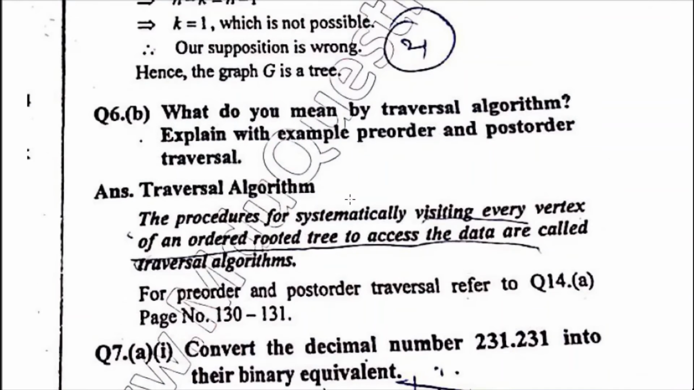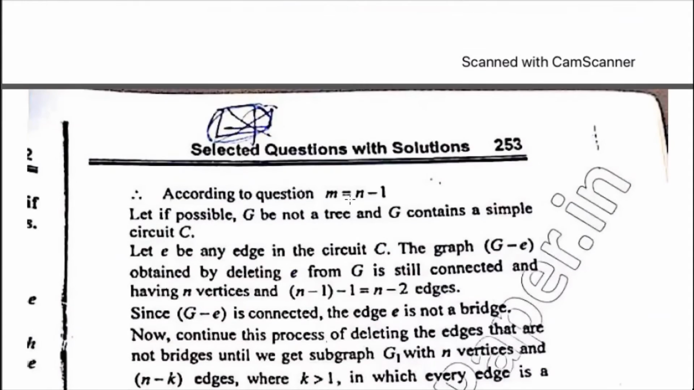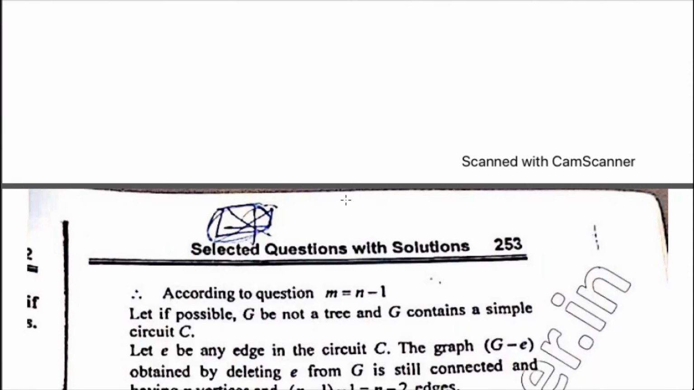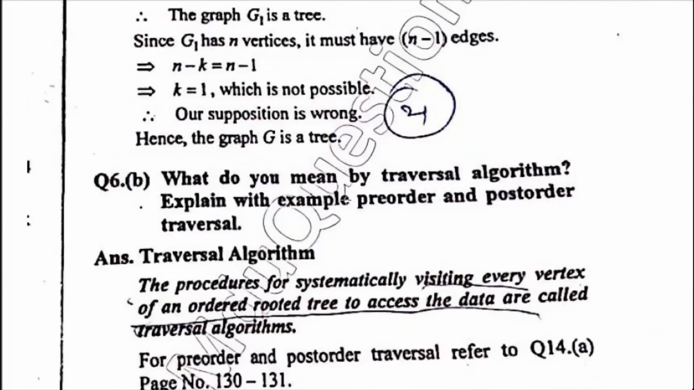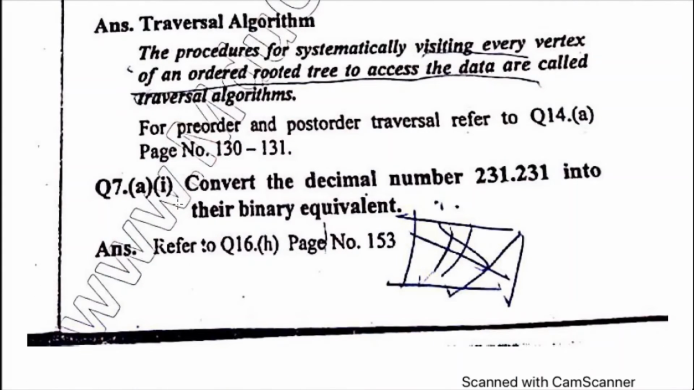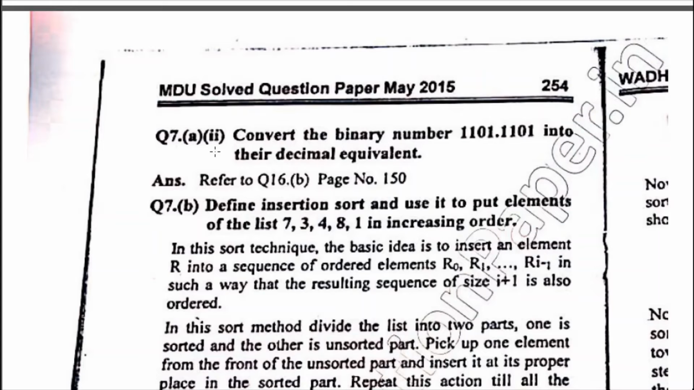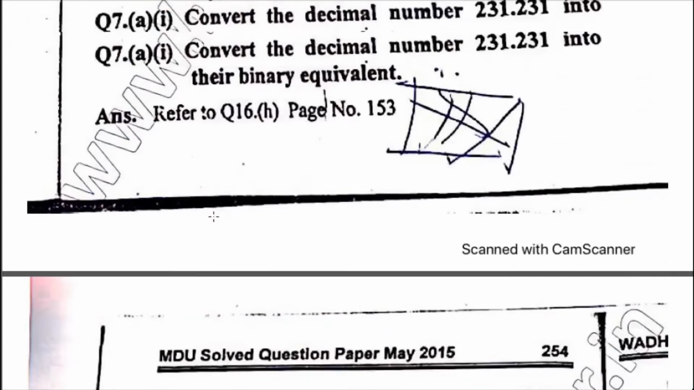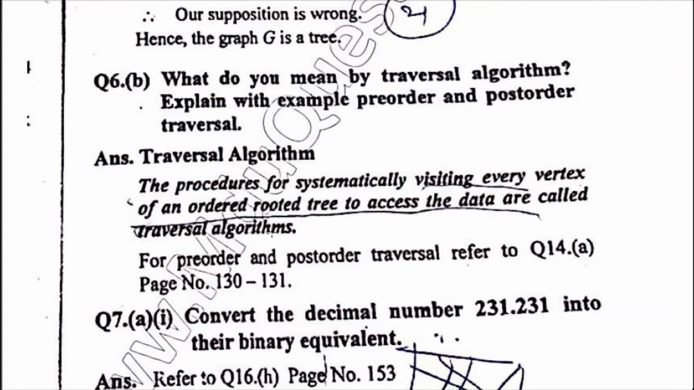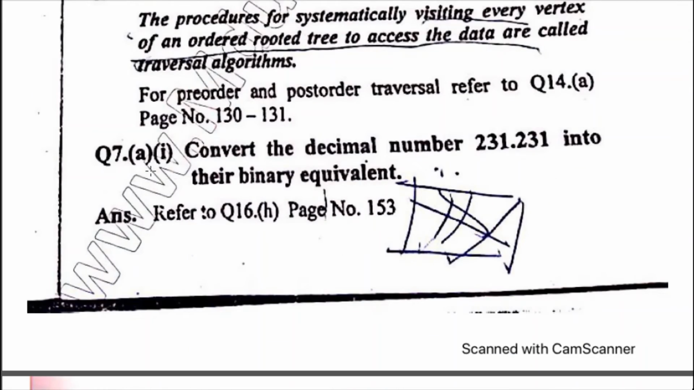Now, according to your paper pattern, you have to attempt either the sixth question fully with A and B part, or you have to attempt the seventh question, seventh A first part, seventh A second part, and seventh B. So till now we have discussed the sixth A and sixth B part. Now take a look at 7th A first part.